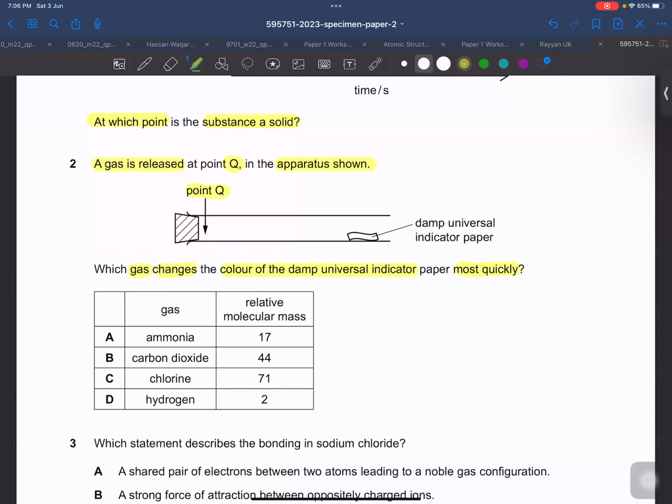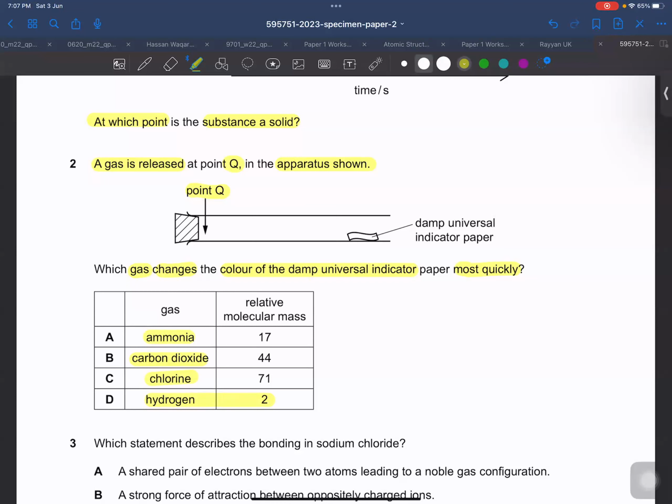We know that the gas having the lowest molecular mass would have the fastest rate of diffusion, right? Right now this is the lowest molecular mass, but there is no effect of hydrogen on the litmus paper, right? Carbon dioxide is acidic, and it has an Mr of 44, chlorine is a bleaching agent, and ammonia is basic. So these three gases can change the color of the litmus paper.